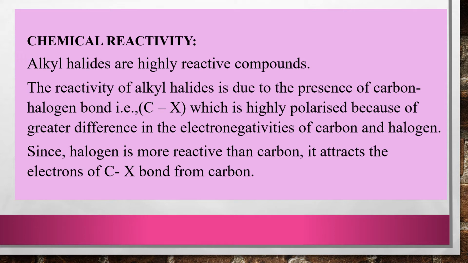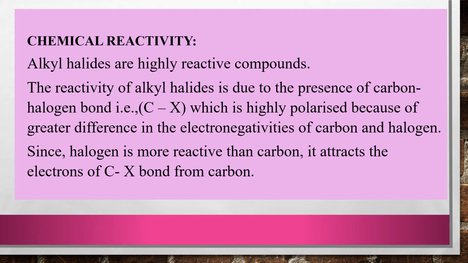In the previous classes, I have started a new chapter from organic chemistry, and the name of the chapter is halogen compounds. In those two videos, we have seen some introduction about halogen compounds, classification of alkyl halides into primary, secondary and tertiary alkyl halides.